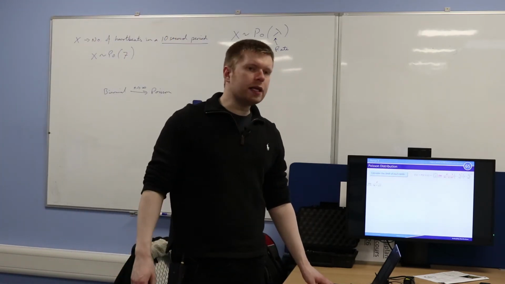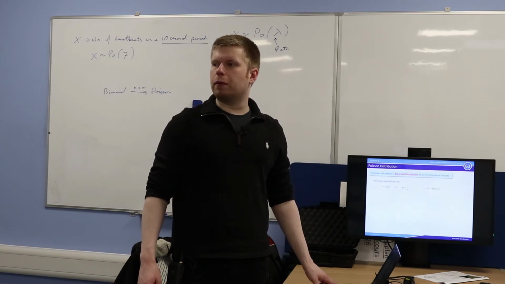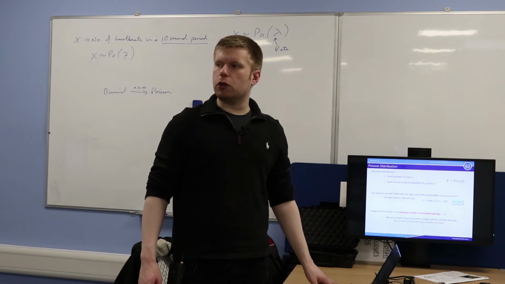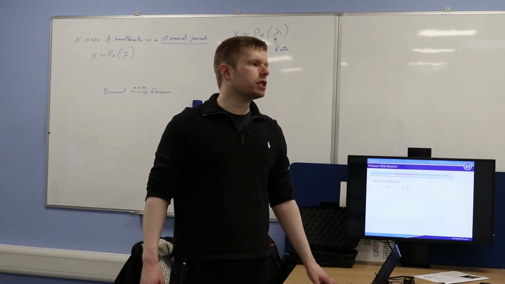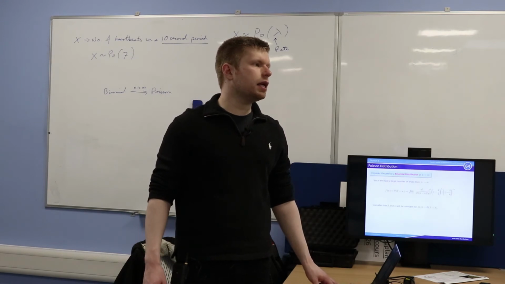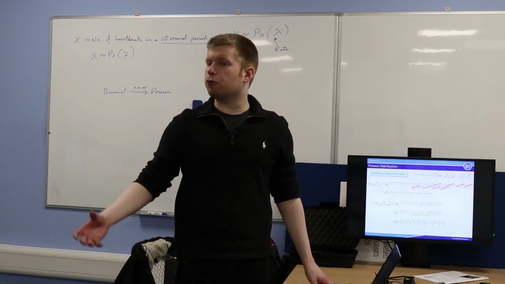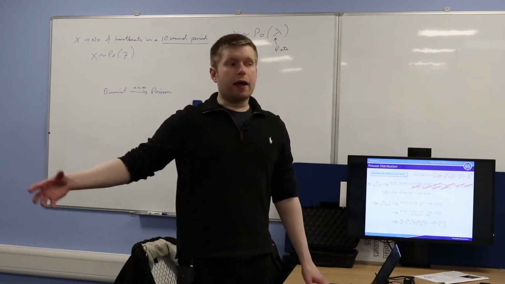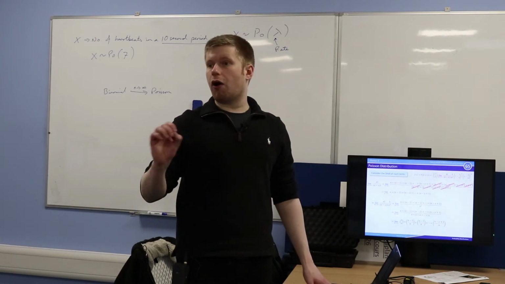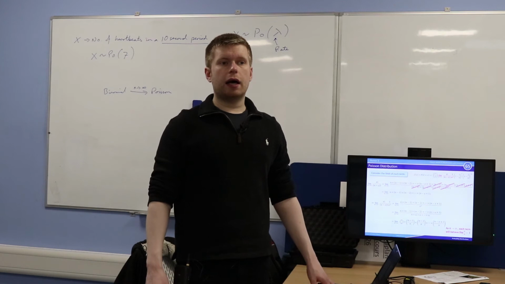If you wanted to look at where the probability mass function for the Poisson distribution comes from, look at slides 62 through to 65. That is a proof. You don't need to know that. It's quite in-depth and involved. I recommend you at least have a look at it to show that they are related. And if you're interested in your mathematics, which hopefully you all are, have a look at that.